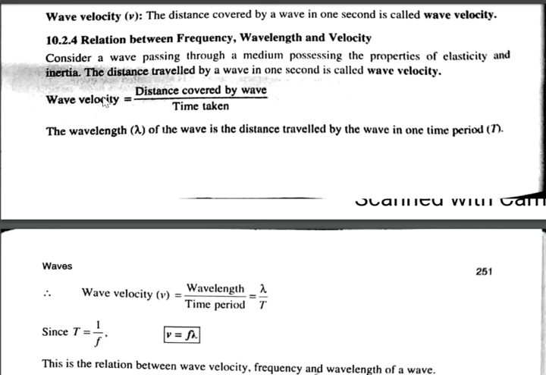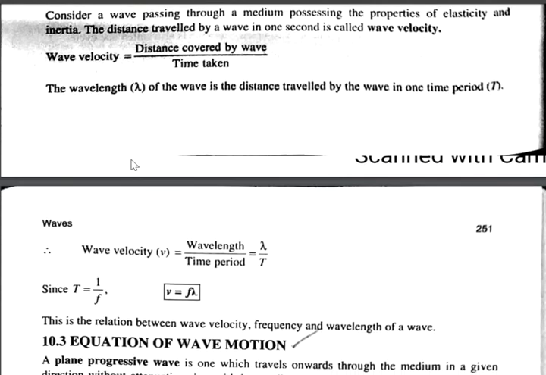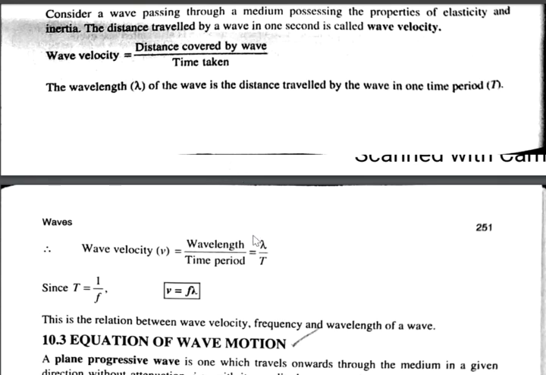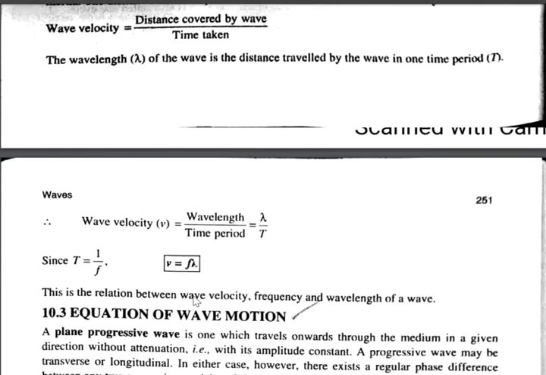So wave velocity, as you know, is distance traveled by time taken. If distance traveled is lambda, time taken will be 1 period. Look at this equation. Wave velocity v is wavelength divided by wave period, that is lambda by capital T. But 1 over T is f. Therefore, v equals f lambda.